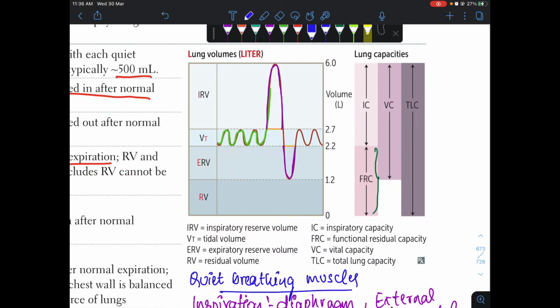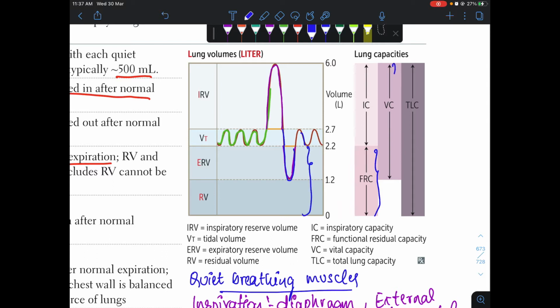And next we have functional residual capacity. This is the amount of air that is left in the lung after normal, that is quiet expiration. This includes expiratory reserve volume and the residual volume.